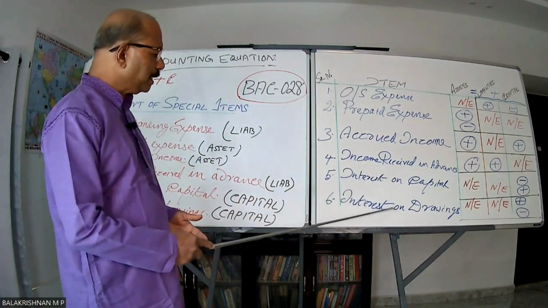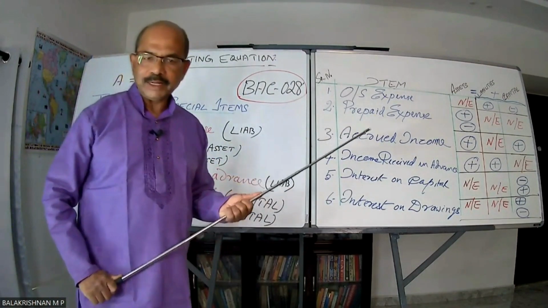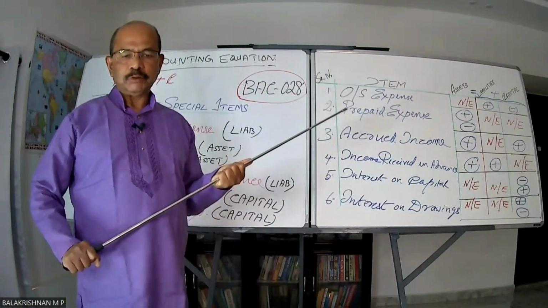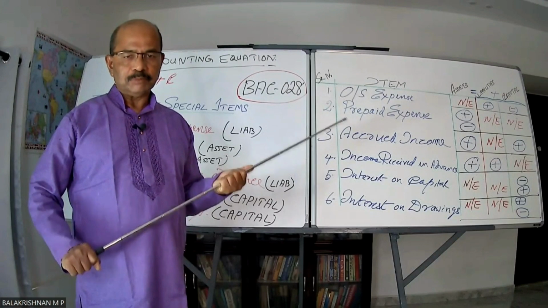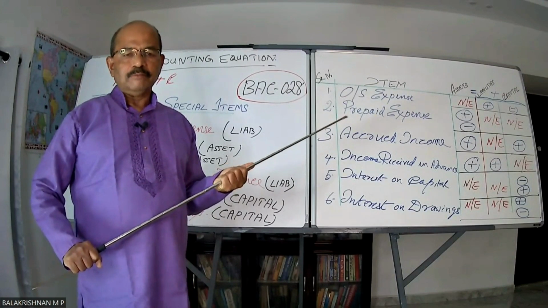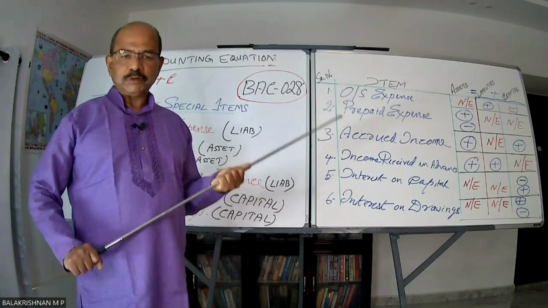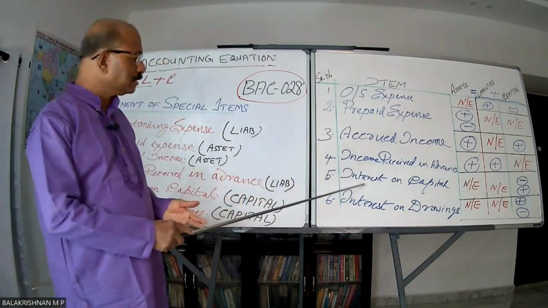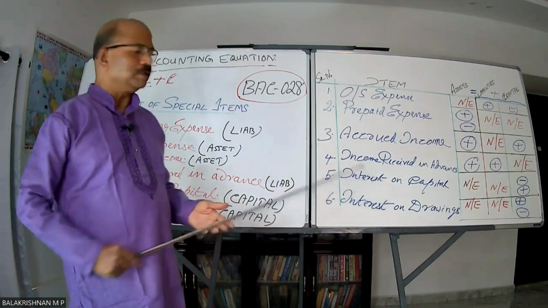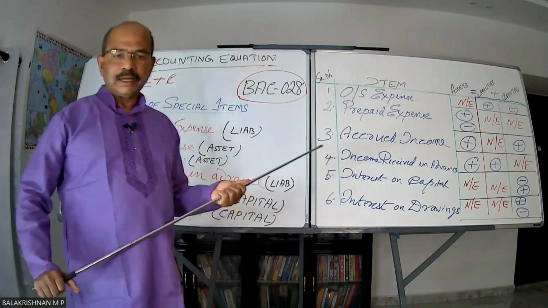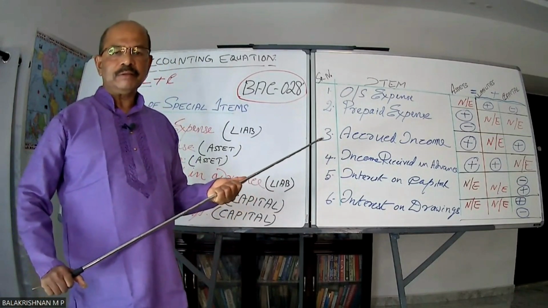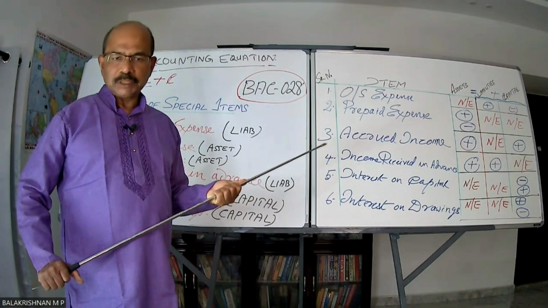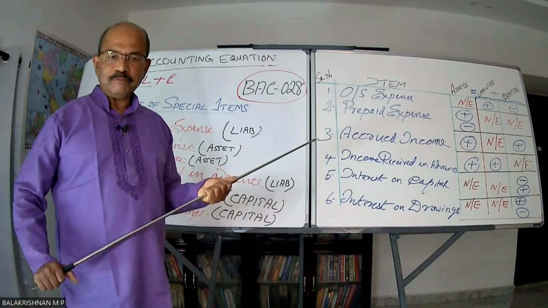Interest on capital and interest on drawings. Students, please refer to my very first episode posted so many months before, wherein I have been very specific.